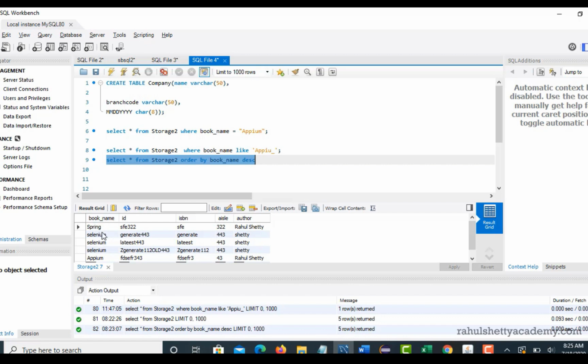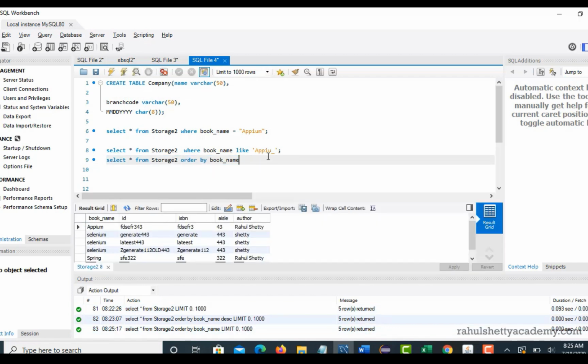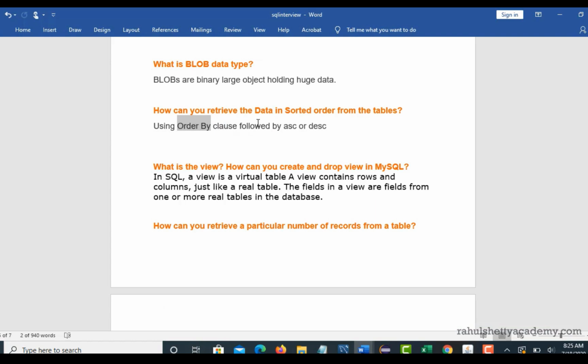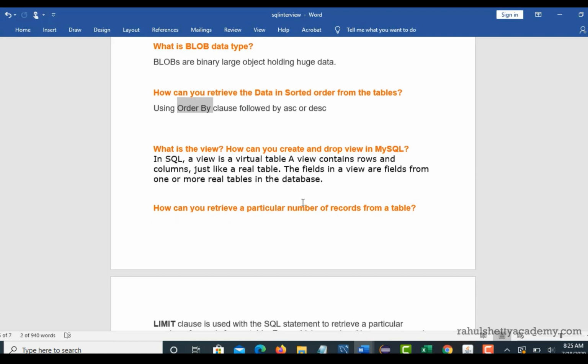And you see how the book names are sorted. Now it is reversed. So if you give ascending, or if you don't give any name, then by default it sorts in the ascending order. You have to explicitly mention to give descending. So this is how you use the order by clause on any column name. The idea here is to ask how you sort, and the order by clause should be your solution.